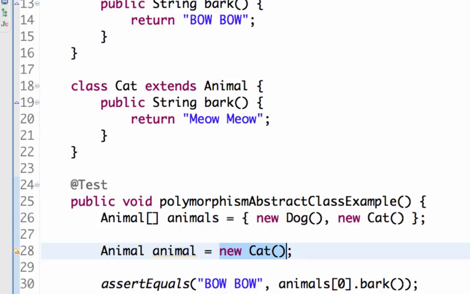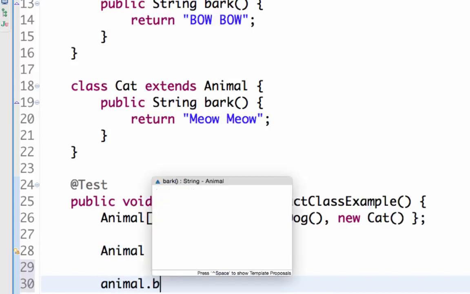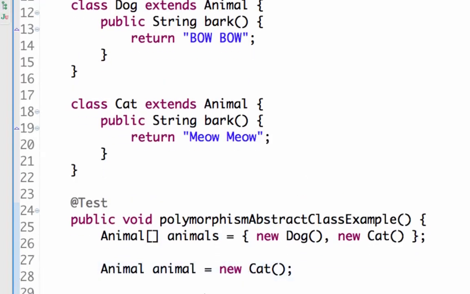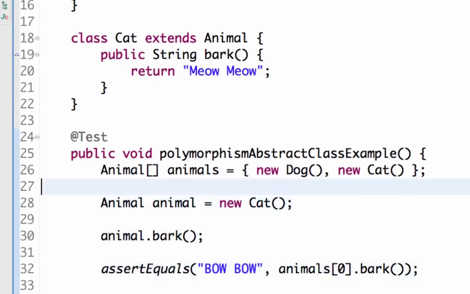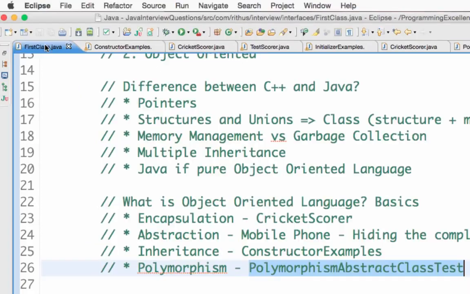Polymorphism is same code, different behavior. Even though the animal.bark code is the same, based on what the animal contains, different methods are called. So different behavior is exhibited. This is what is called polymorphism, and it is also a very important concept in an object-oriented language.